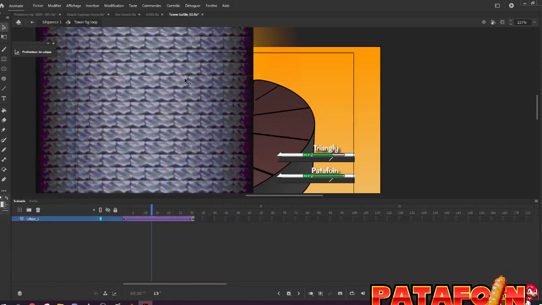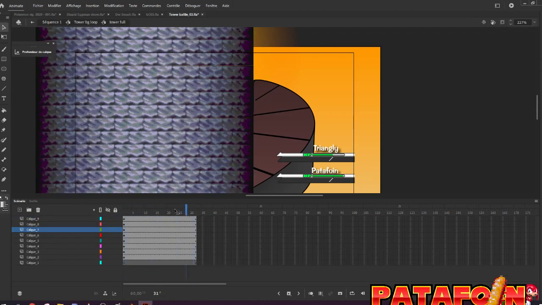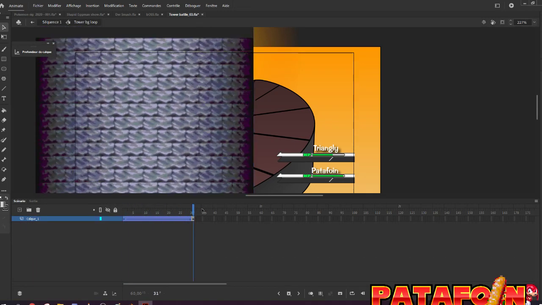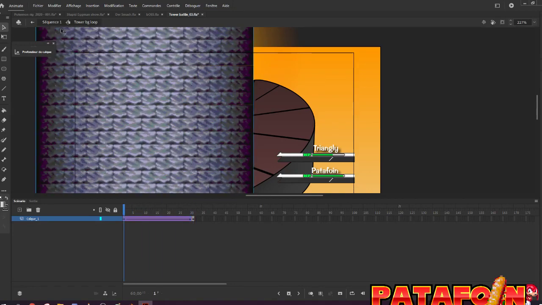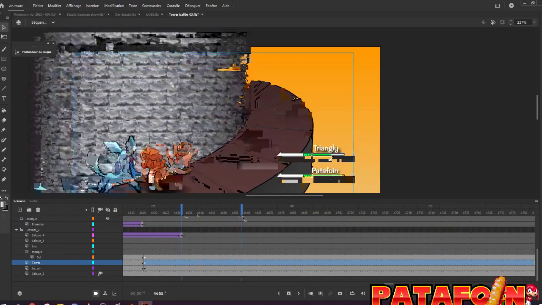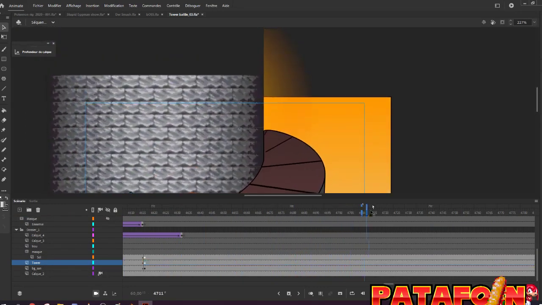So here you have the tower. You have one first animation where it's doing the rotation like this, and then you have the up and down rotation. Because of this, now in the video the tower is doing this, you can see at the top.